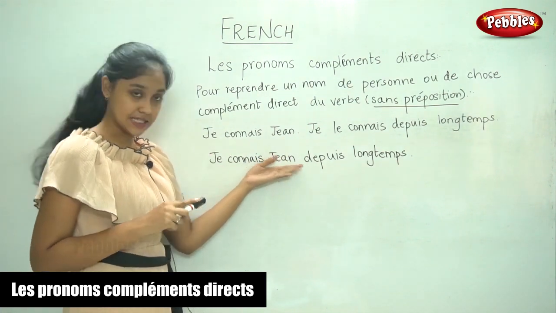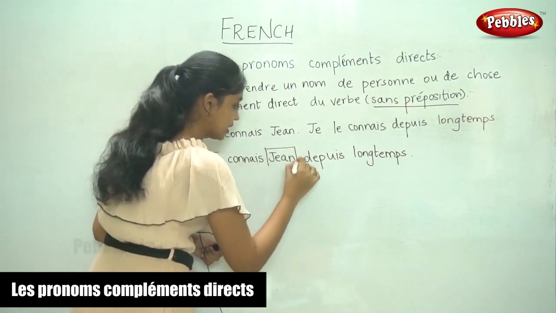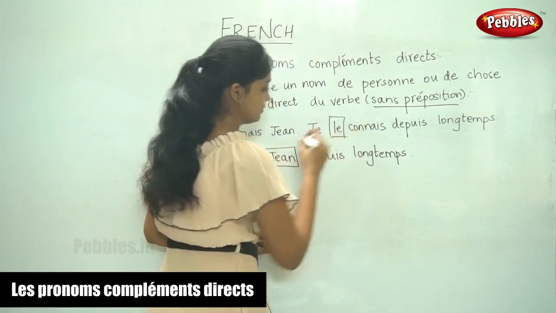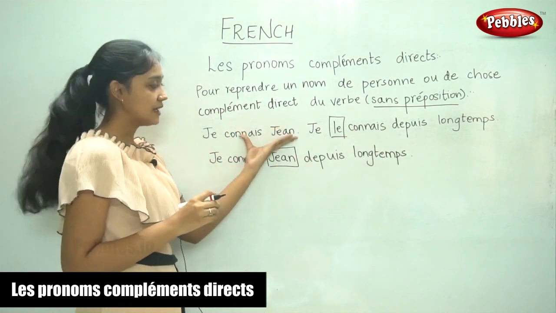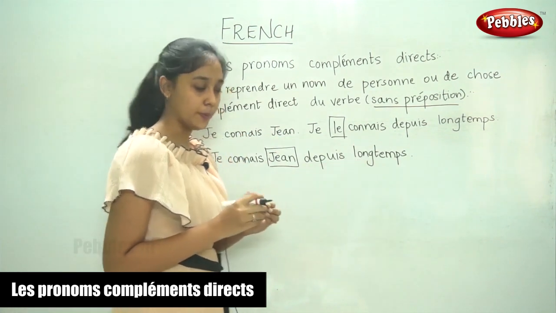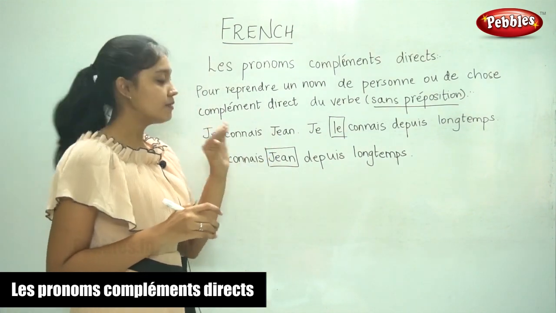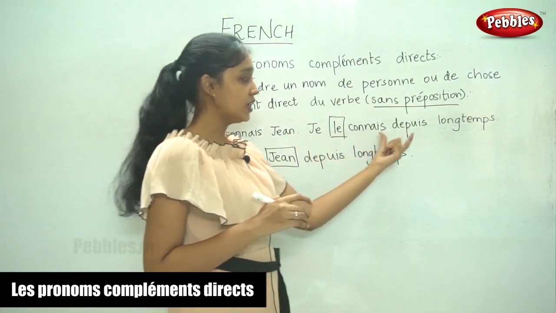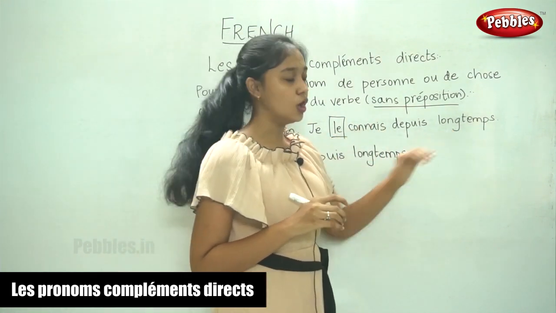So in this case, to avoid the repetition, this noun here is replaced with le. If you write it as such, it would be je connais Jean depuis longtemps, but it is a repetition of the nouns. So in place of Jean, we write the sentence as je le connais depuis longtemps.